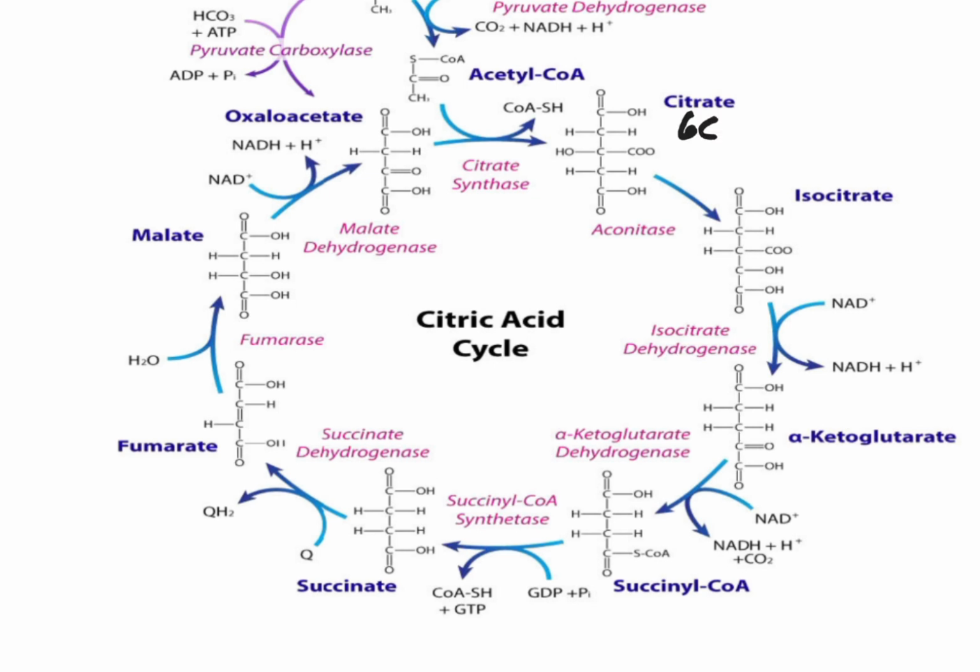Now, our next reaction is converting this citrate into isocitrate. The enzyme for the conversion of citrate into isocitrate is aconitase. Aconitase is the enzyme that catalyzes the conversion of citrate into isocitrate. So isocitrate is like an isomer of citrate. It is still a 6-carbon molecule, the way you can see it on the screen.